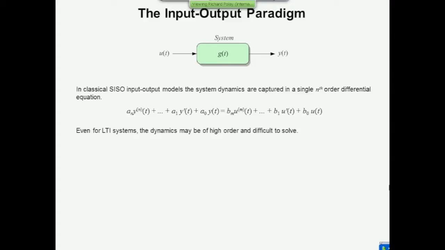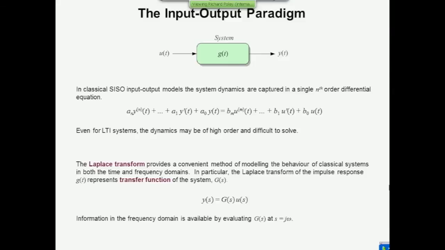Linear because it is described by this equation, and time invariant because all of these coefficients are not dependent on time, they're constants. And for this somewhat unrealistic and very convenient set of equations, a single equation, we could apply the Laplace transform to determine how the system would behave in response to a different input. So the output of the equation in Laplace, Y(s), would equal G(s) times U(s).